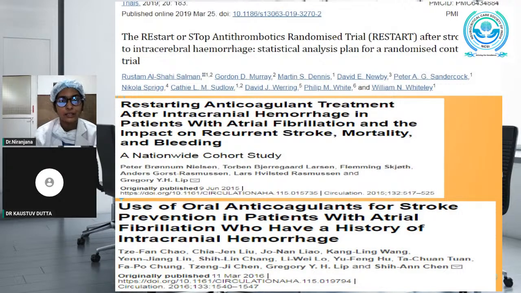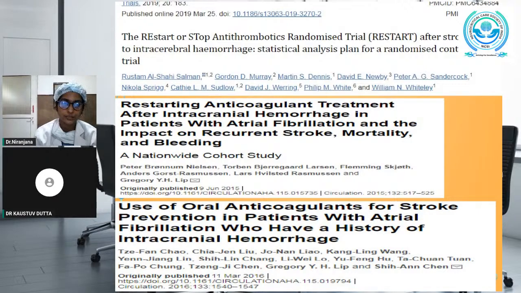This is the Restart or Stop Antithrombotics Randomized Trial after an intracranial hemorrhage episode, which was conducted in 2019. According to the reports of this RESTART trial, reinitiating the antiplatelet agents when compared with no treatment after an episode of intracranial hemorrhage is associated with decreased risk of ischemic stroke and intracranial hemorrhage. But in this study, less than 20% of the study participants were with a history